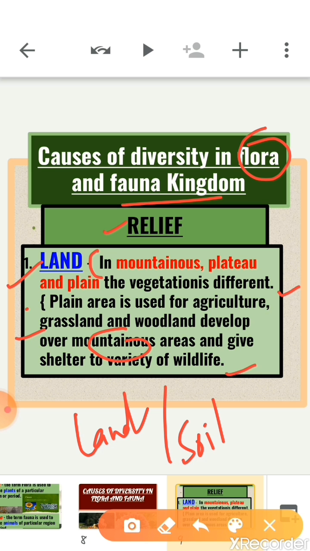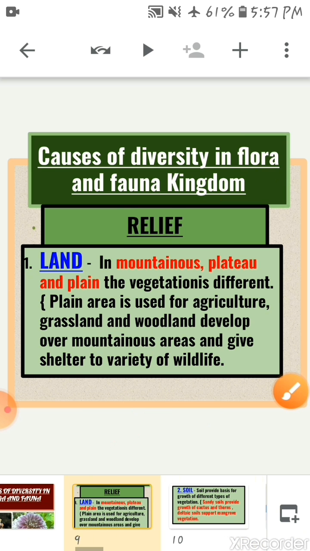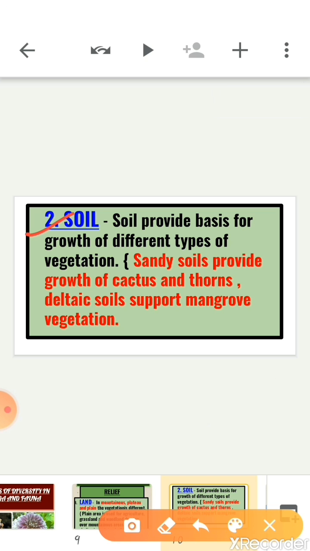Clear? Next component is soil. Soil also varies over space, and as we know, different types of soils provide the basis for different types of vegetation. This will be clear from the following examples.